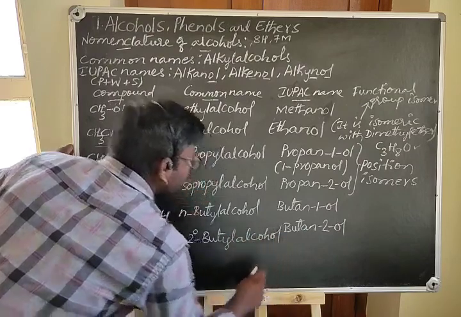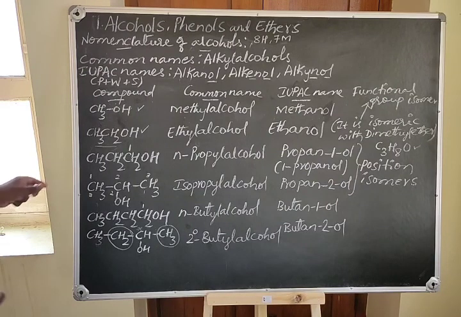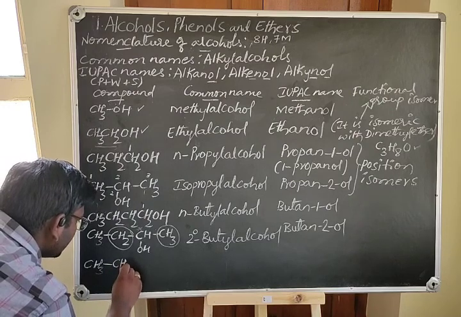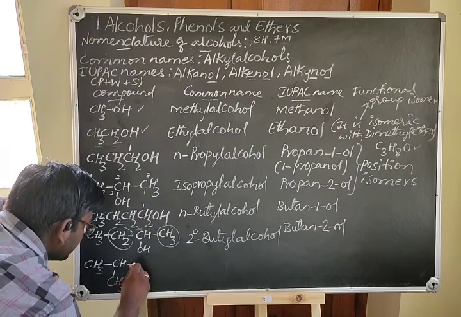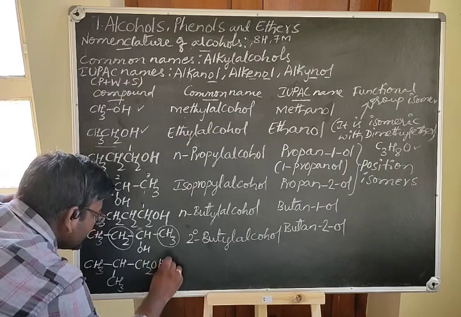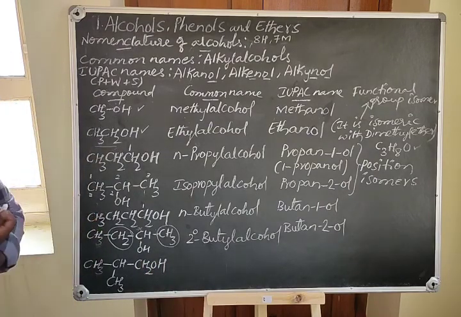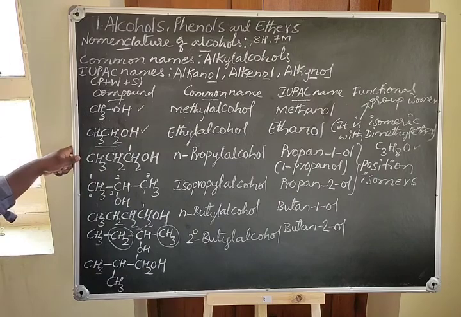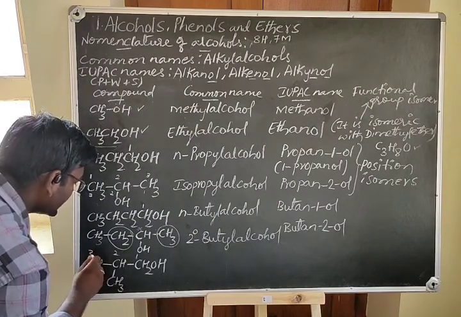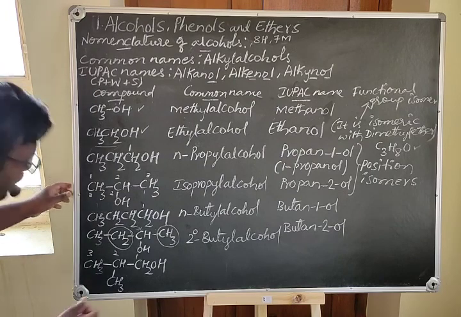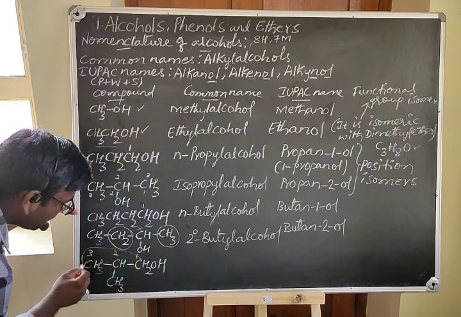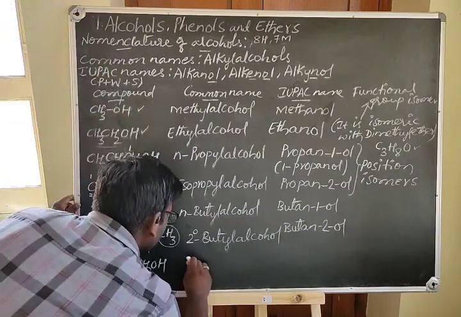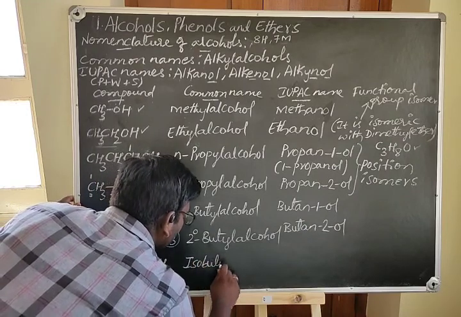Next, we shall go for another compound, that is CH3 CH CH3 CH2OH. See, this is the isomer of the above compound only. Here the OH is present on this carbon, therefore it gets position 1, this is position 2, and this is position 3. In the common system, due to the presence of a branch, we call this isobutyl. So the common name of this is isobutyl alcohol.